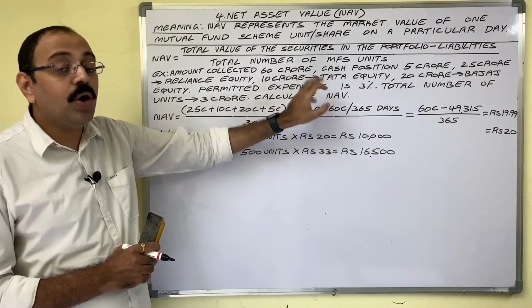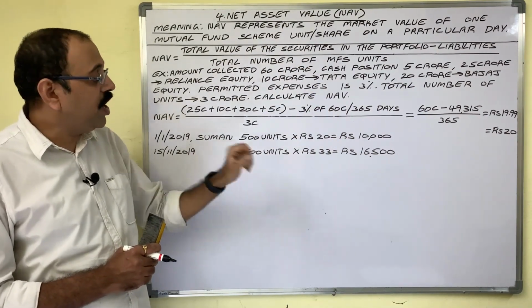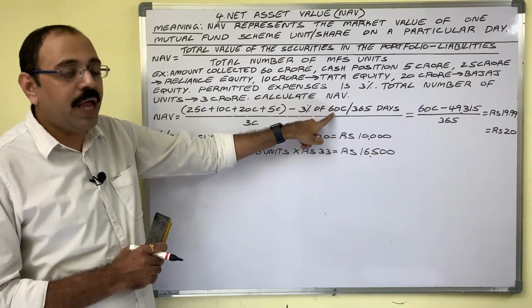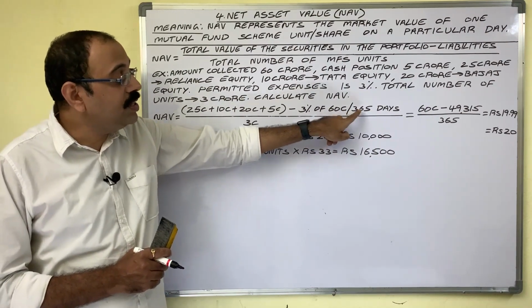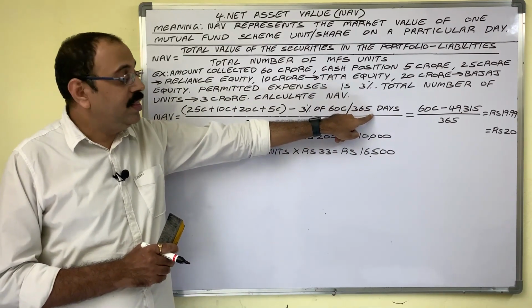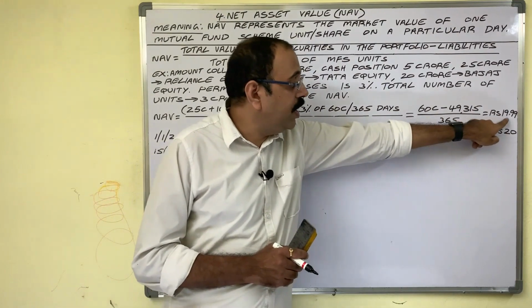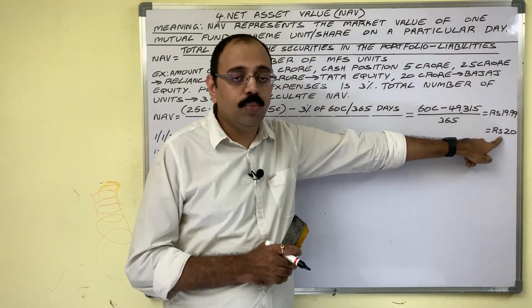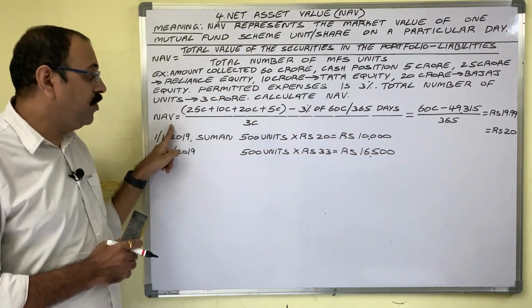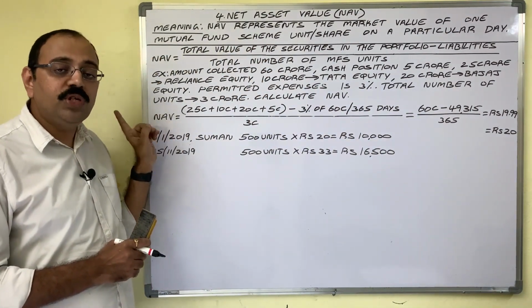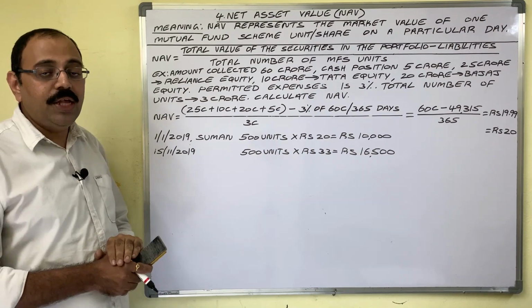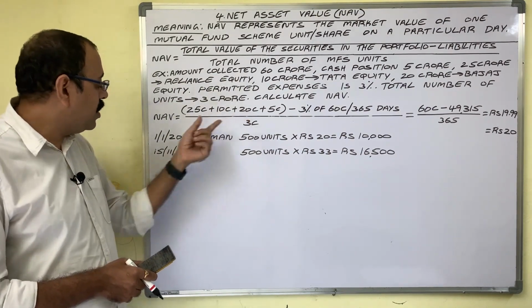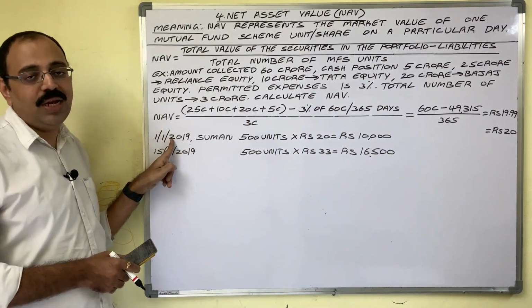Expenditure is calculated on daily basis. That is why 3% of pooled amount we should divide with 365 days. Then finally 19 rupee 99 paisa, nothing but 20 rupee is the NAV of one mutual fund unit. Assume this NAV is calculated on 1st January 2019.